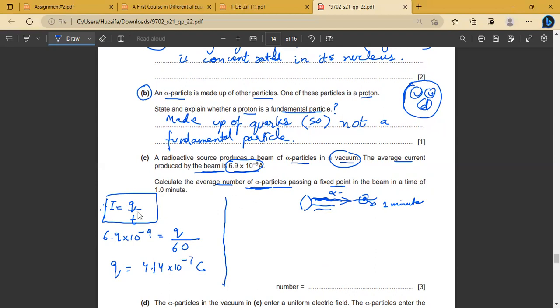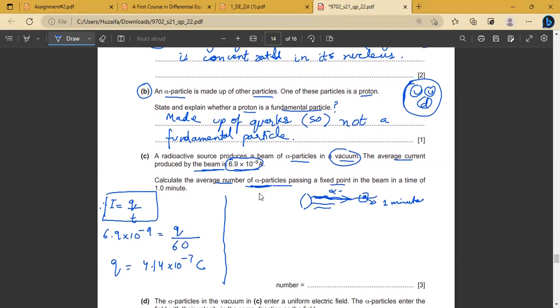Let's understand the ratio. There will be some ratio method used. I know that one alpha particle has a charge of how many coulombs? Remember, one elementary charge is 1.6 into 10 to the power minus 19. I am asking about the alpha particle.